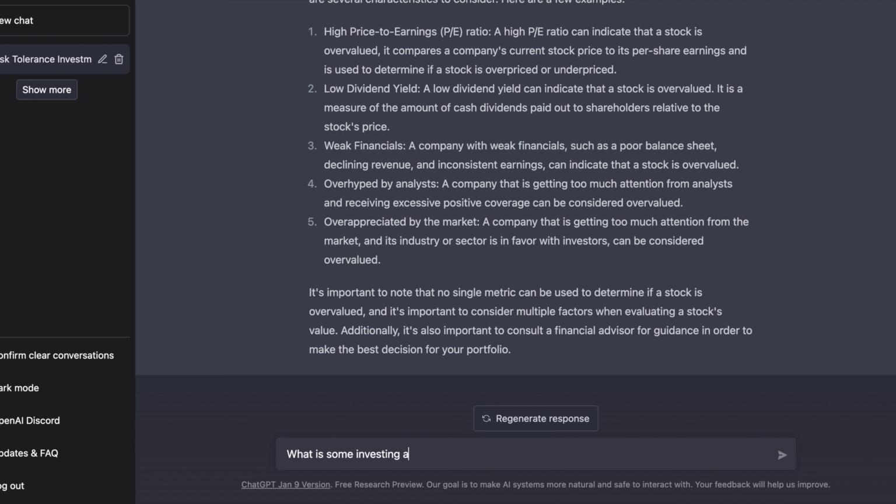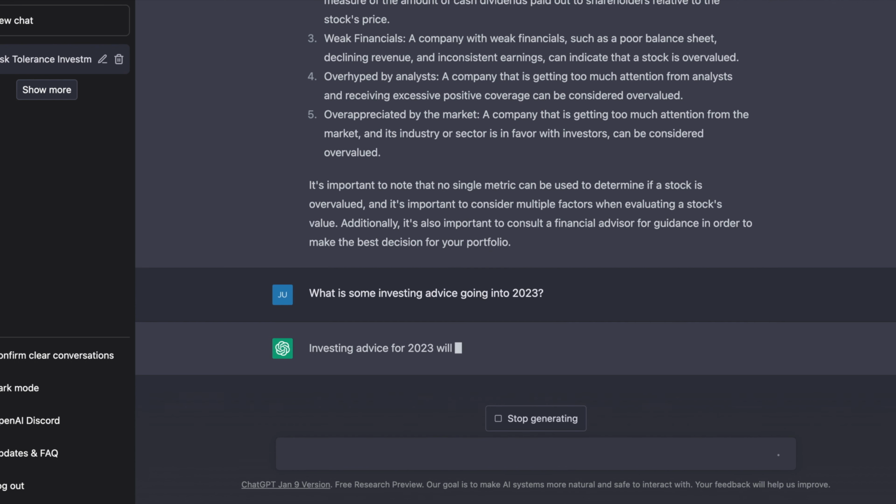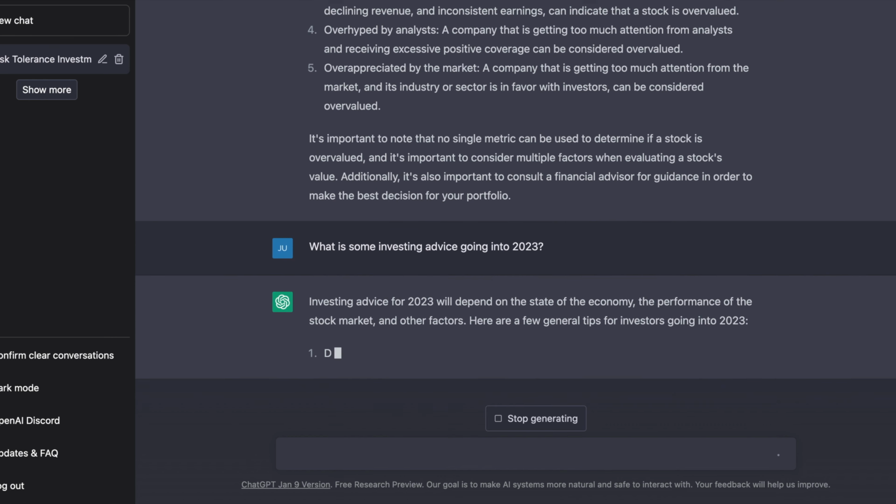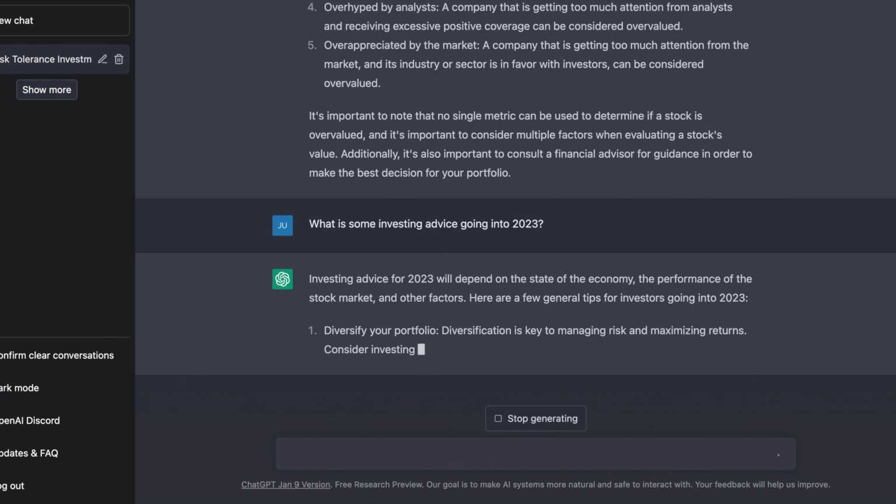All right, so on to the next question here. What is some investing advice going into 2023? Now, I decided to ask this partially because it has data only up to 2021, and also just because I wanted to see what it would say in this instance.